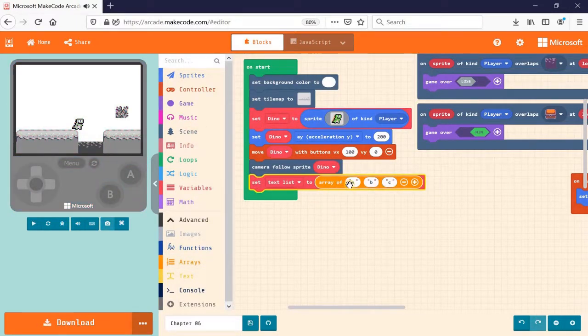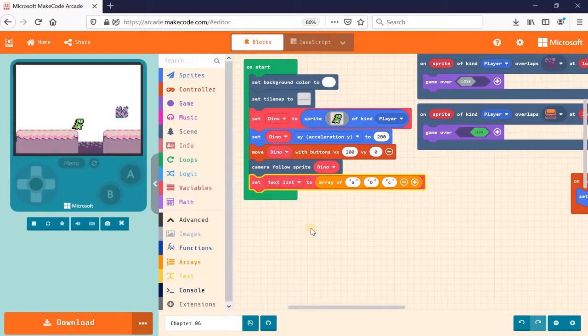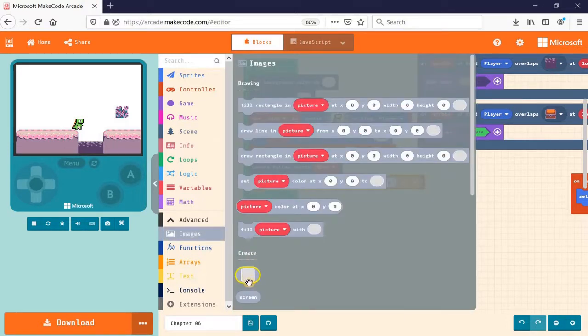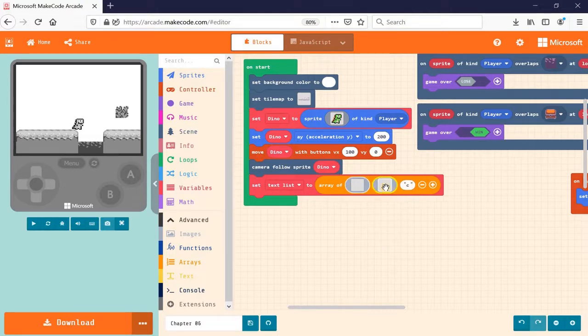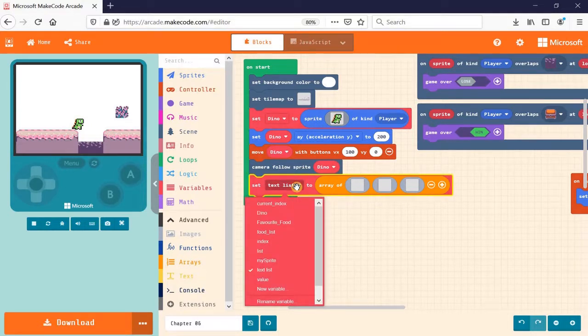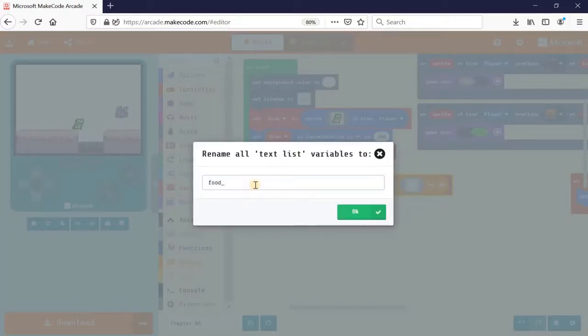And instead of array of the strings A, B, C, I'm going to replace that with images. So to get the image block, we go to the Image category and drag out this image block over here and place it on top of the string directly. Okay, I'm going to duplicate that and do the same for B and C. So make sure all the items inside this array are of the same variable type. In this case, my variable type is image. And remember to rename it to something that is more meaningful. So I'm going to rename text list to food image list.